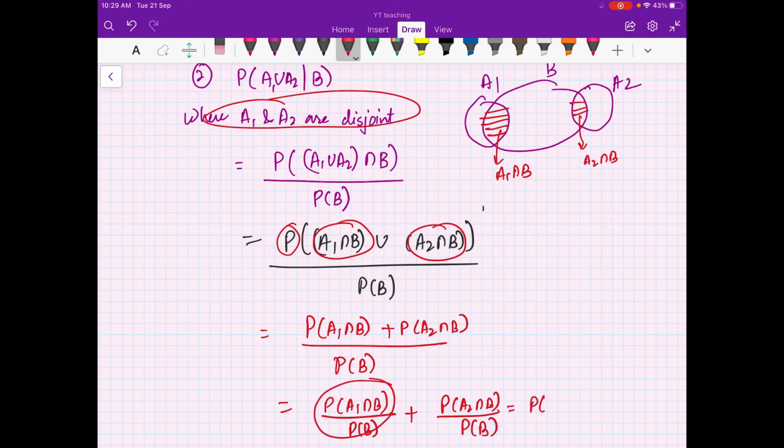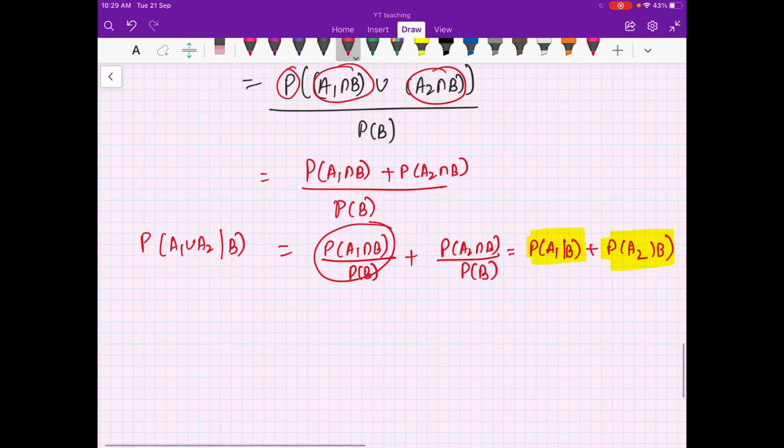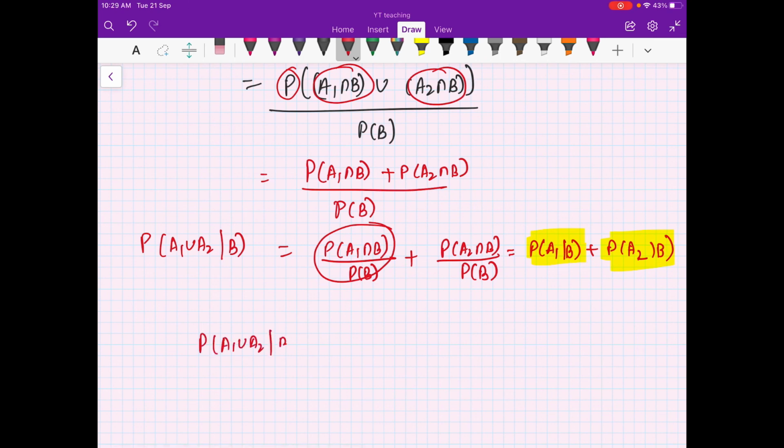This is equal to the probability of A1 given B plus the probability of A2 given B. So we proved that the probability of A1 union A2 given B is equal to the probability of A1 given B plus the probability of A2 given B, whenever A1 and A2 are disjoint.